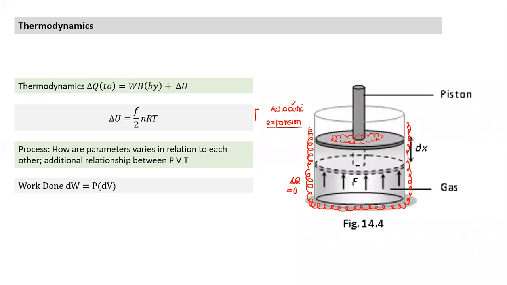Pull the piston up. Again you're telling piston up. Last time also you were pulling the piston up. Why are you hesitant? Why can't you reduce the weight on top of the piston? Reduce the weight, sir. Yes, reduce the weight. So gradually, if I keep reducing the weight, previously I did something, now also I'm doing something. Suppose I have reduced 10 grams of weight here. It led to some expansion in the case of the isothermal process. If I remove the same 10 grams now, I find it has a different expansion. It will not have the same expansion.